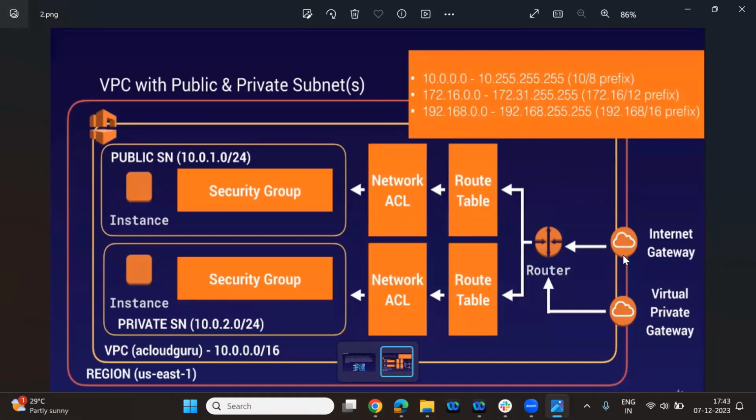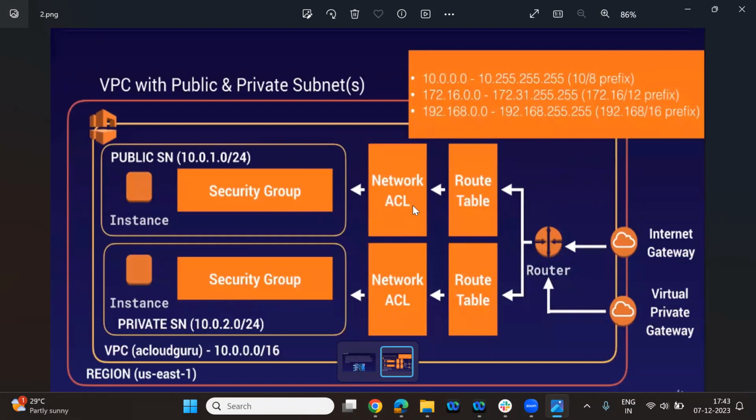Okay, I already told you this is the public subnet and this is my private subnet. Always remember NACL is nothing but network access control list. For each subnet there will be at least one NACL. Then the next interview question: what is the difference between a security group and a NACL? For each subnet there will be only one NACL.